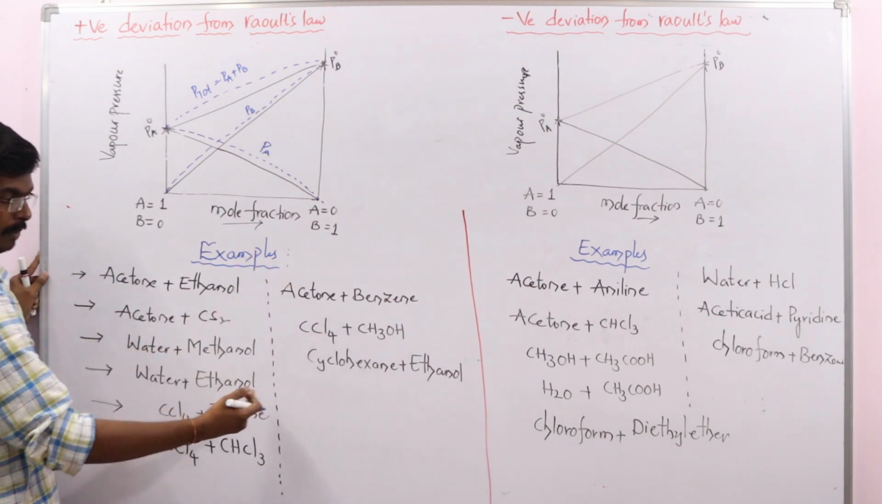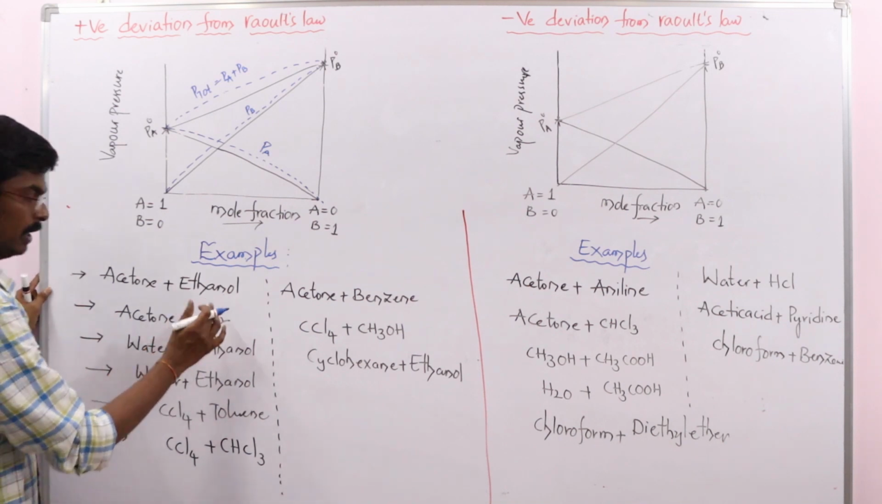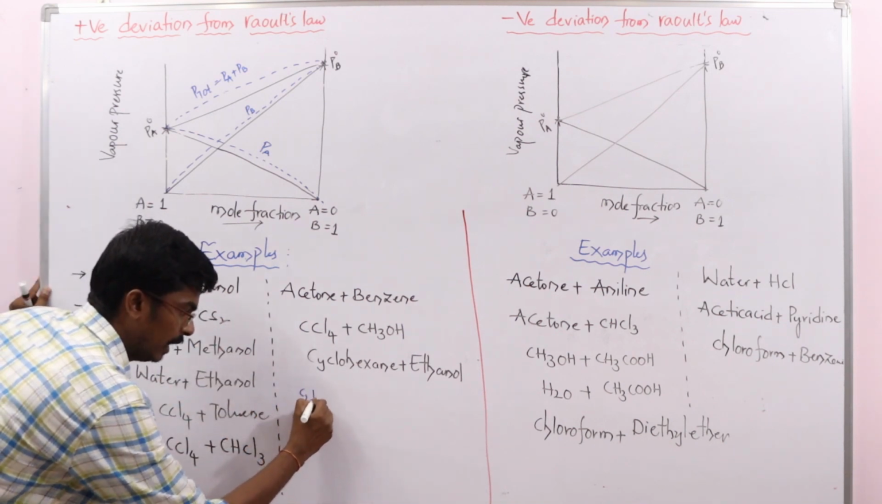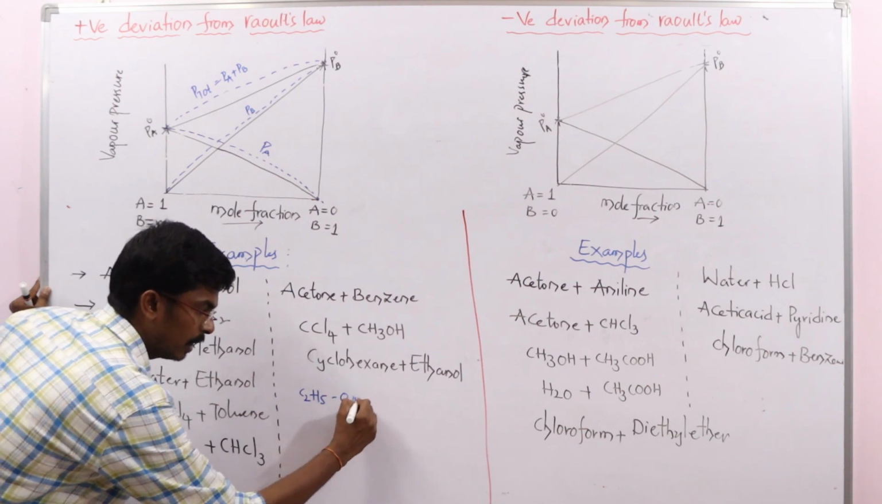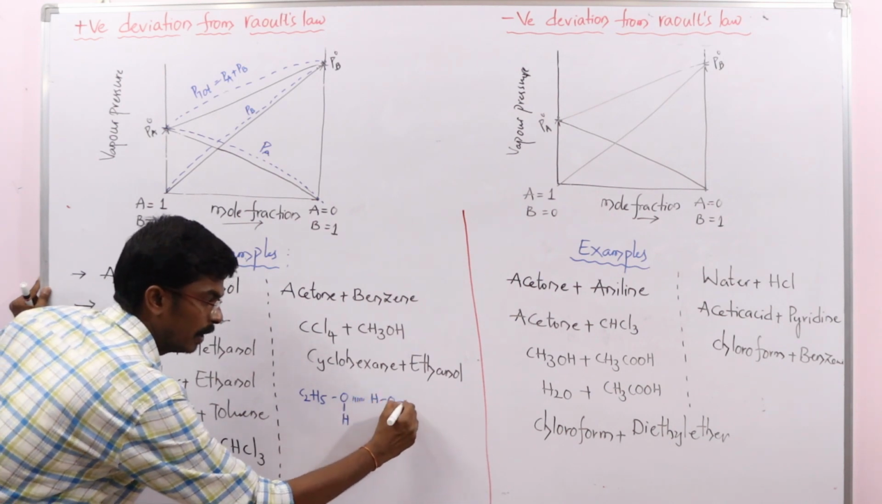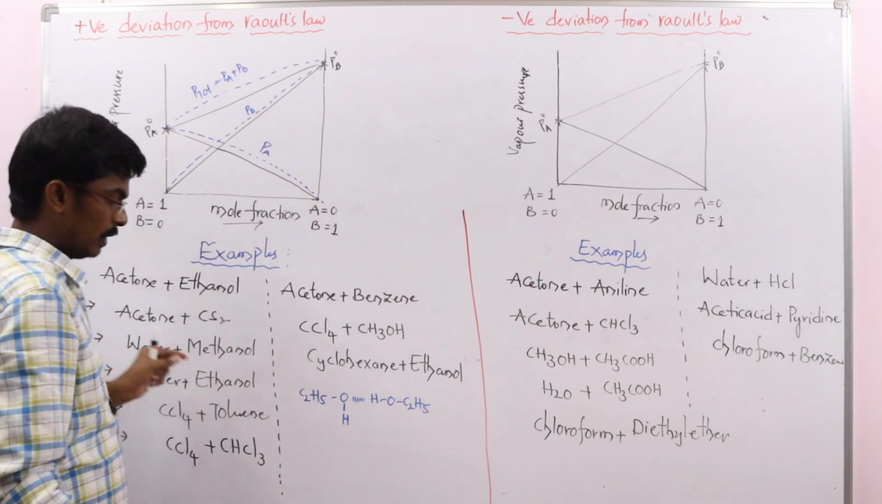Here I have given many very important examples. So why is it showing like this? For example, take ethanol. Just now I explained that in ethanol there are intermolecular attractions. Which type? Hydrogen bonding is there. Initially in ethanol, hydrogen bonding is present.